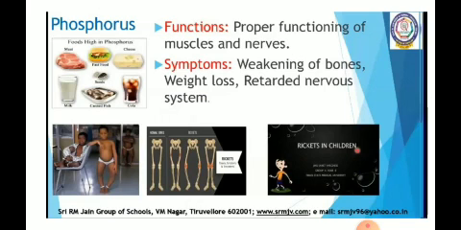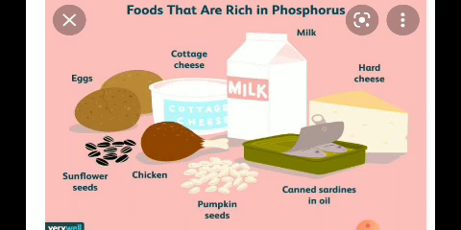It is also essential for the digestion of carbohydrates and fats in our body, children. Now we'll see the foods that are rich in phosphorus. The foods that are rich in phosphorus, here you can observe, are milk and its products, cereals, pulses, fish and meat. So these are some of the sources of food, children.